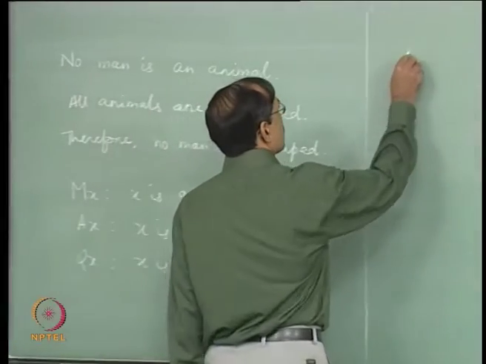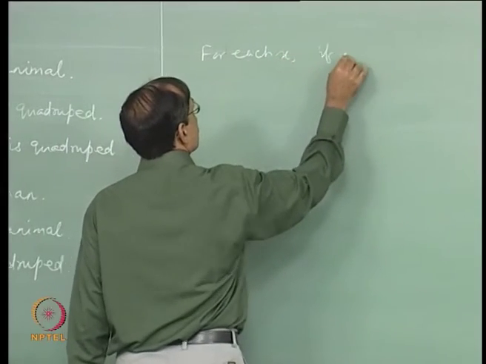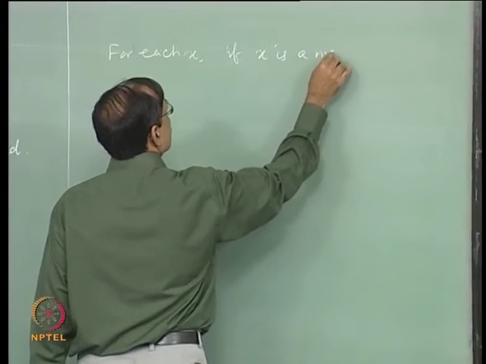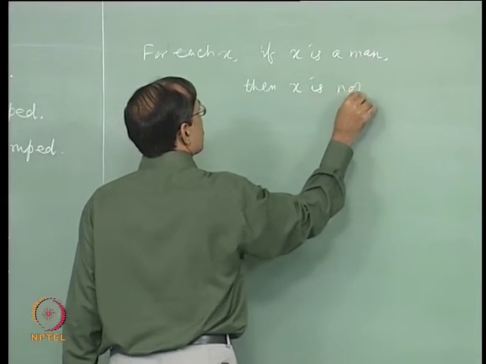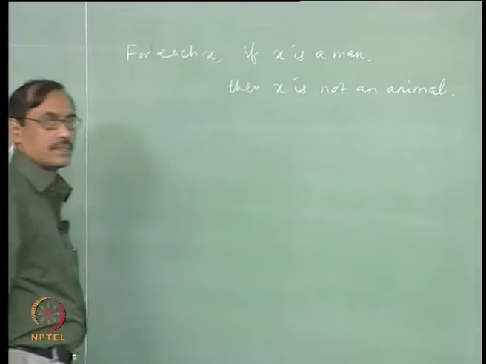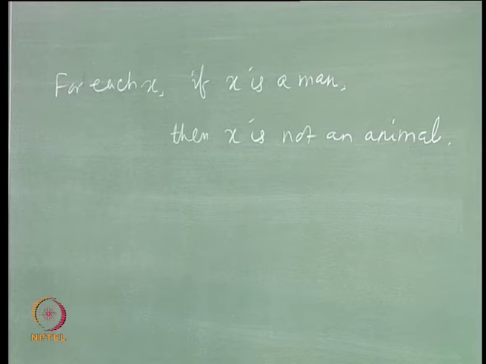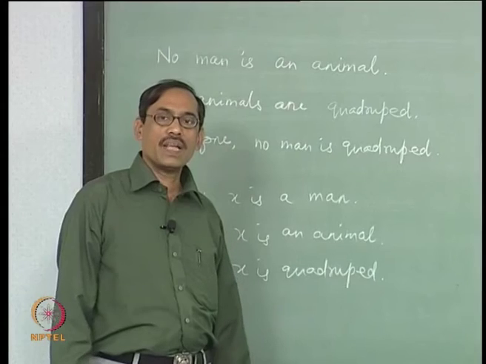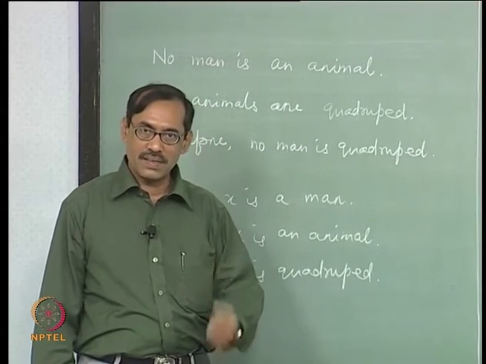So let us say for each x, if x is a man, then x is not an animal. You may translate the meaning like this. We do not know till now whether it is correct or not. There can be other ways. Like, no man is an animal. When can you say it is false? If you can find one man who is an animal.